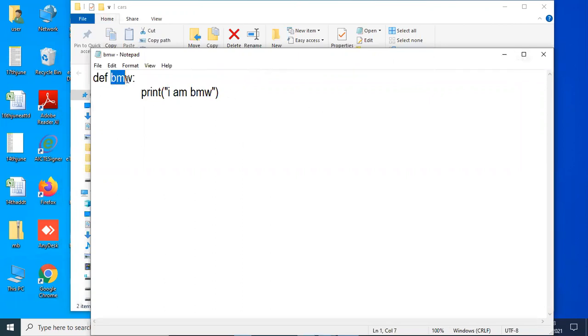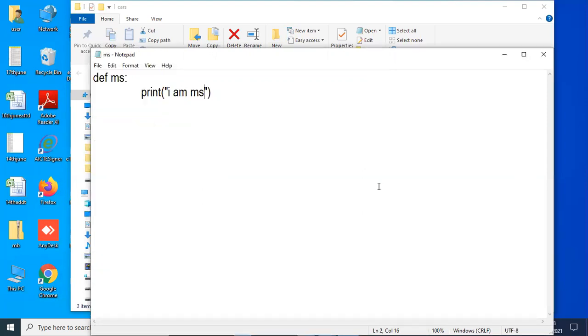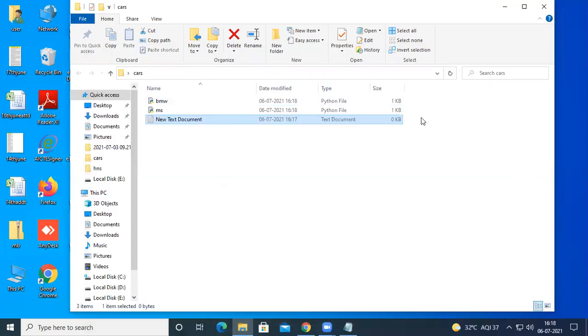Now, again, for example, my next one is Maruti Suzuki MS. So that particular module is going to print I am MS on the output screen, and I am going to save this one as ms.py. Okay, as ms.py. And now if you observe, two modules have been created. First one is bmw.py and ms.py.